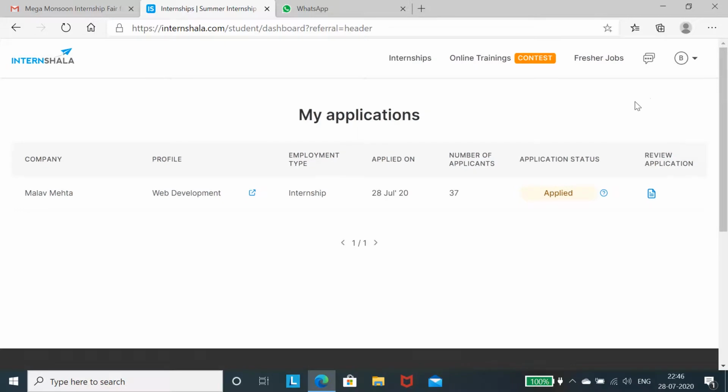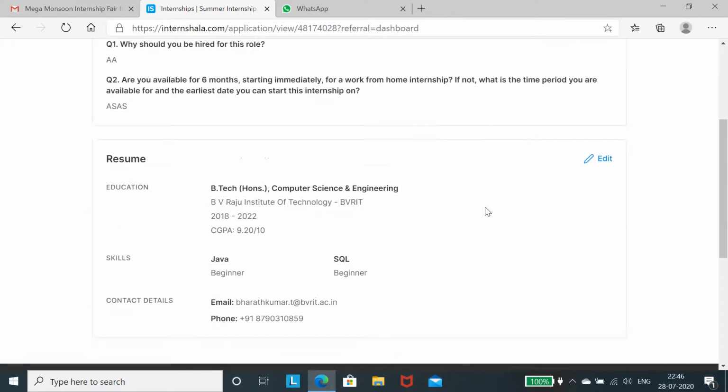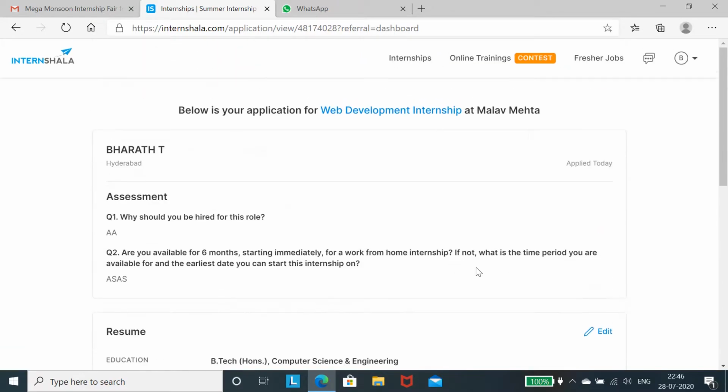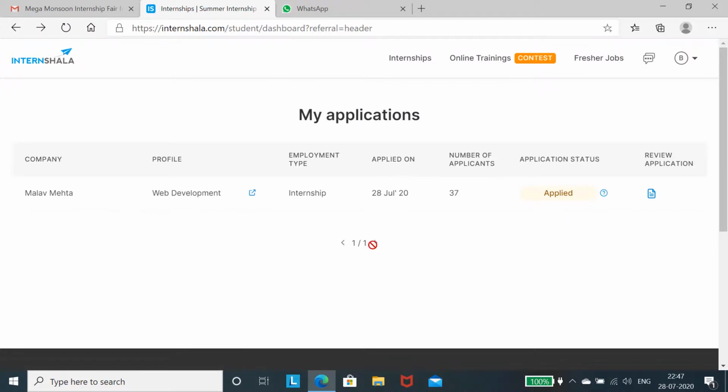so this is the My Applications tab. You can select here how many applications you have applied to. It is showing. So you can review an application, and you can also check again. Like that you can apply, just go through like this, and it is better to have this type of habit.